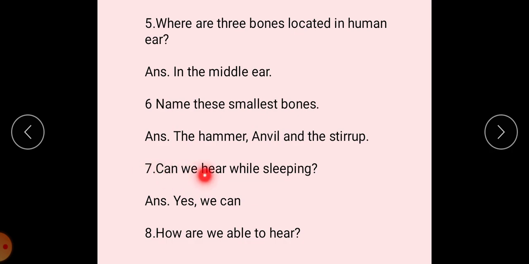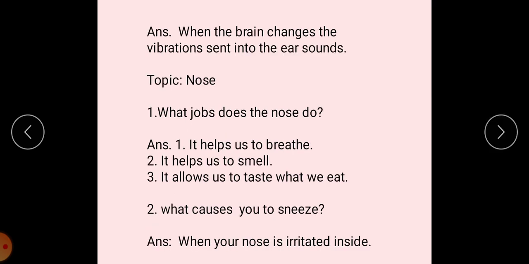Question 7, can we hear while sleeping? Yes, we can. Question number 8, how are we able to hear? Answer is, when the brain changes the vibrations sent from the ear into sound.